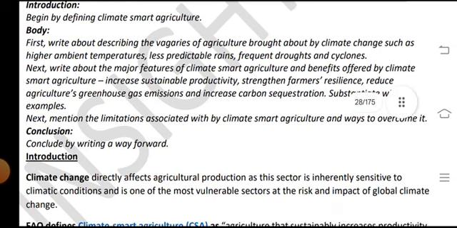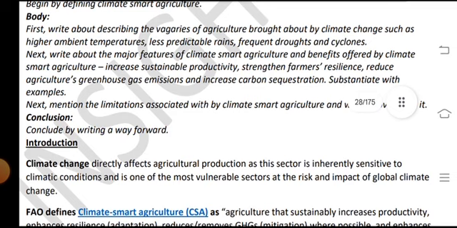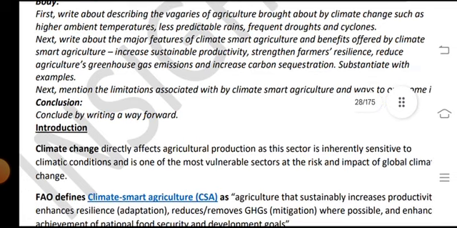Body: First write about the vagaries of agriculture brought about by climate change, such as higher ambient temperature, less predictable rain, frequent droughts and cyclones.